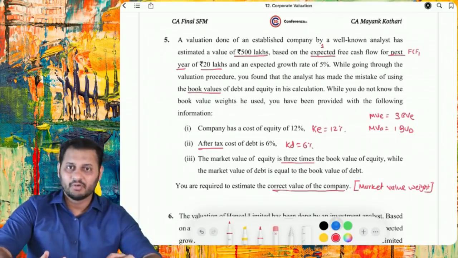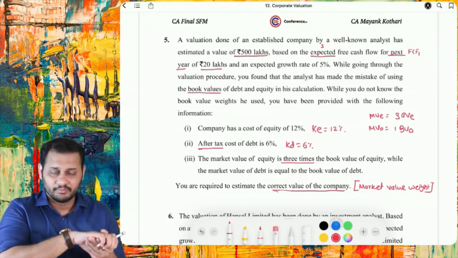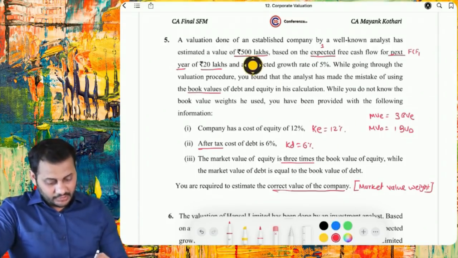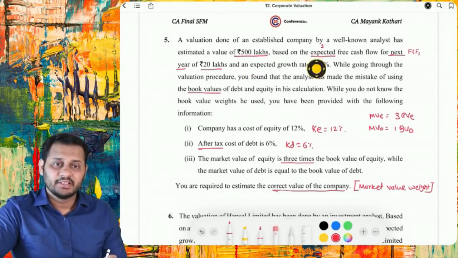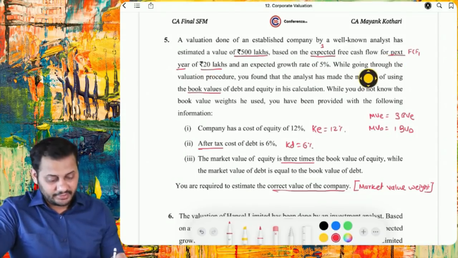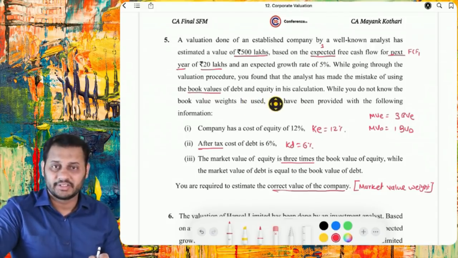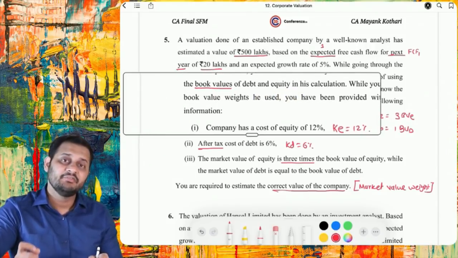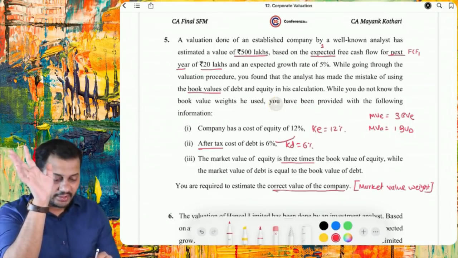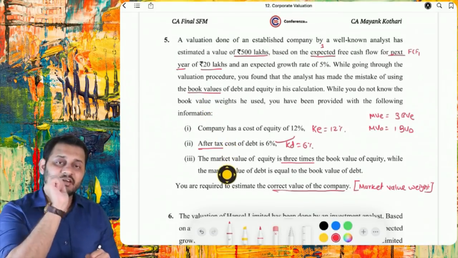What is the story about these 3 questions? A valuation was done for the company and it was a wrong value. We calculated the value of the company as 500 and then we said that this is a wrong value. Why? It was based on the future cash flows, but we found that the book values of debt and equity were taken. Instead, we should have taken the market value of the debt and equity, but we did not do that. We took the book values, and that's why the question asks you to find out the correct value of the company.